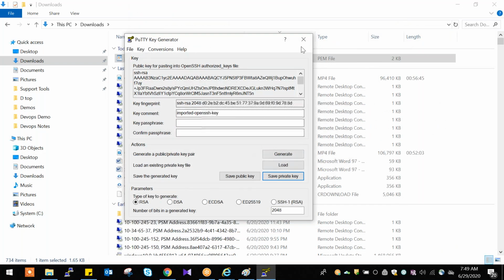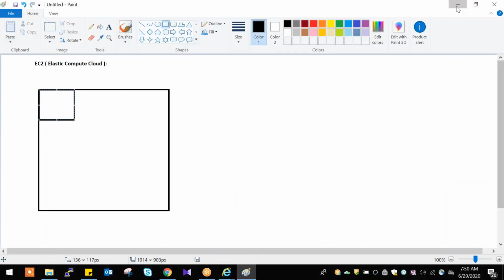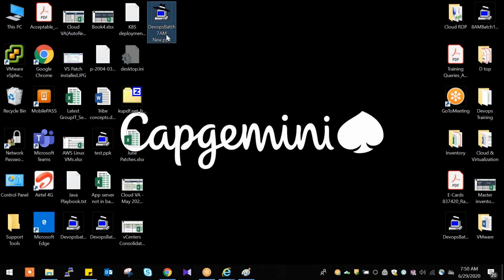It is saved, so close this. If you go and check the desktop, you will see here, this is our PPK file. You will get some hat symbol here. This is also PPK, this is also PPK. Our PPK is this one: DevOps batch 7 a.m. new. Using this PPK, we can connect to the server.